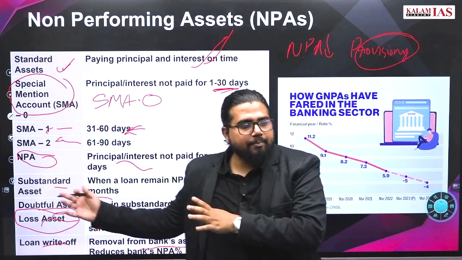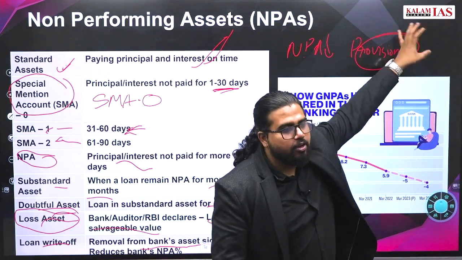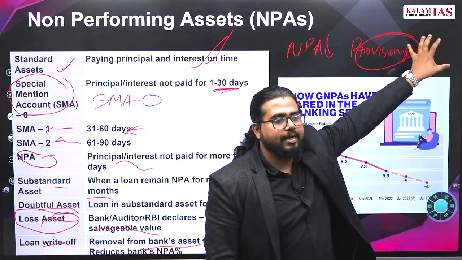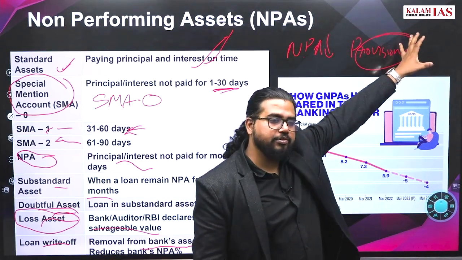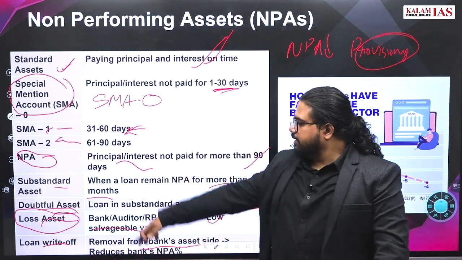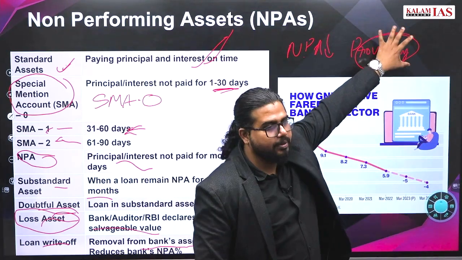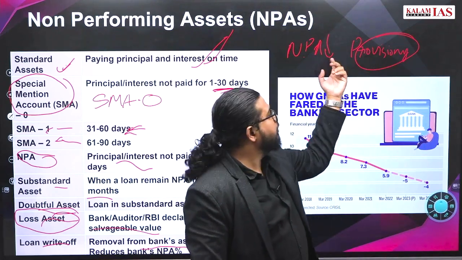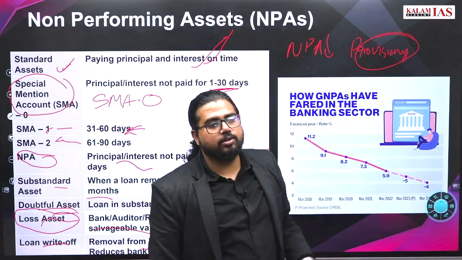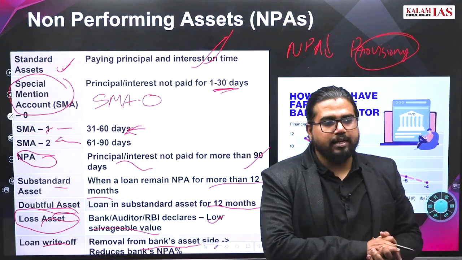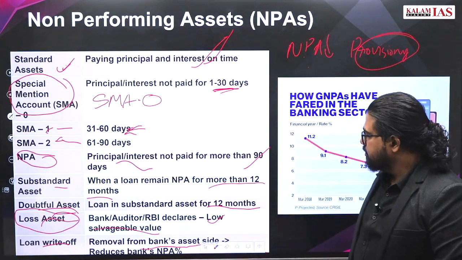And if it is turning NPA, you have to keep a huge amount of money, almost all that loan, whatever is pending, should be kept as provisioning. So till it remains as NPA, all this extra money should be kept provisioned by the bank. Now if you are releasing NPAs, the provision money also releases. This will improve the profitability and return ratios of the bank.